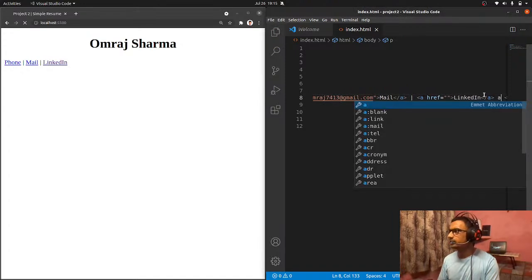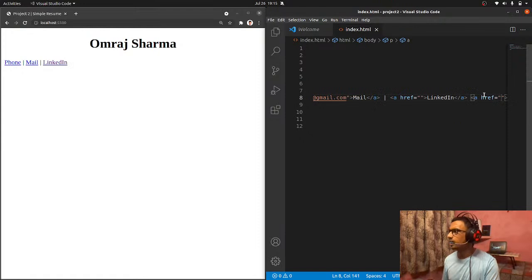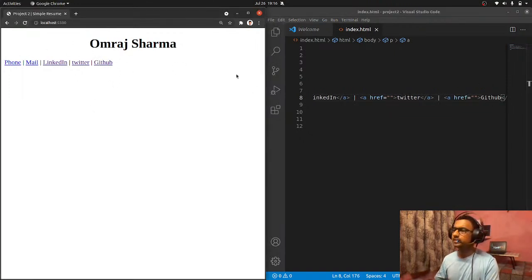You can actually put your actual links, but for the time constraint, I'm not going to write all of those things. Okay, Twitter, I have done with the Twitter, and you can also add a GitHub profile. So basically you are done with this thing.